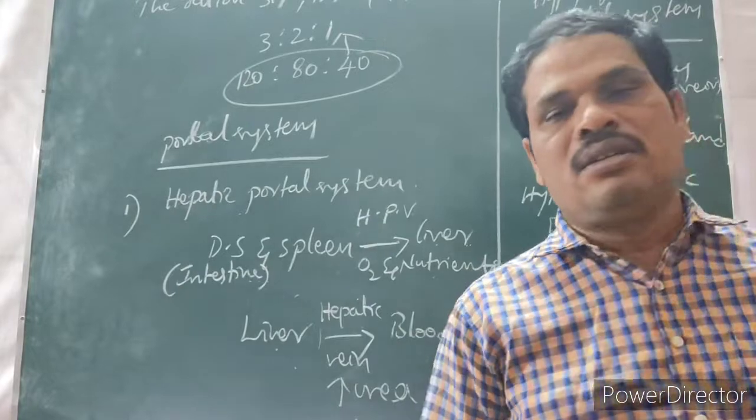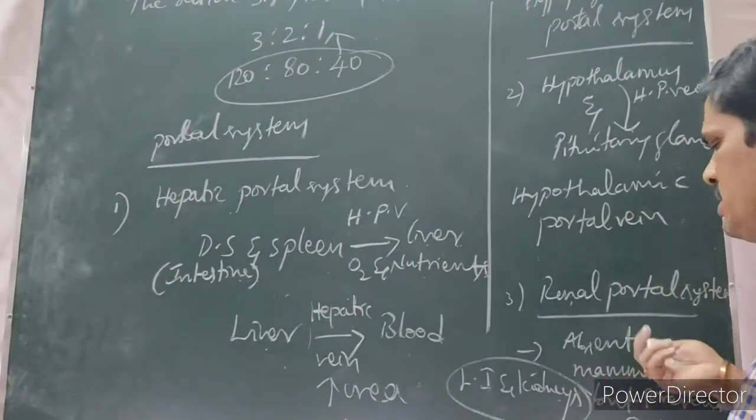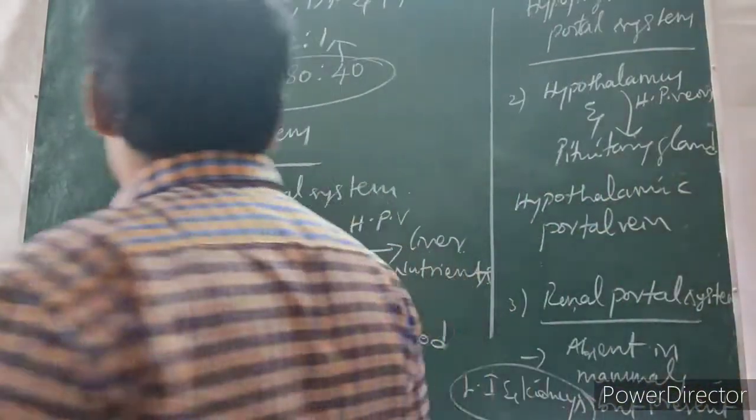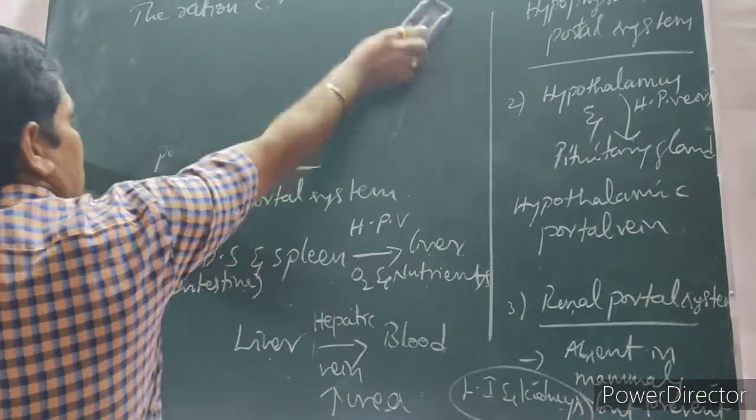That is about the, what is that? Renal portal system. It is absent in human beings and also the mammals. The next one,